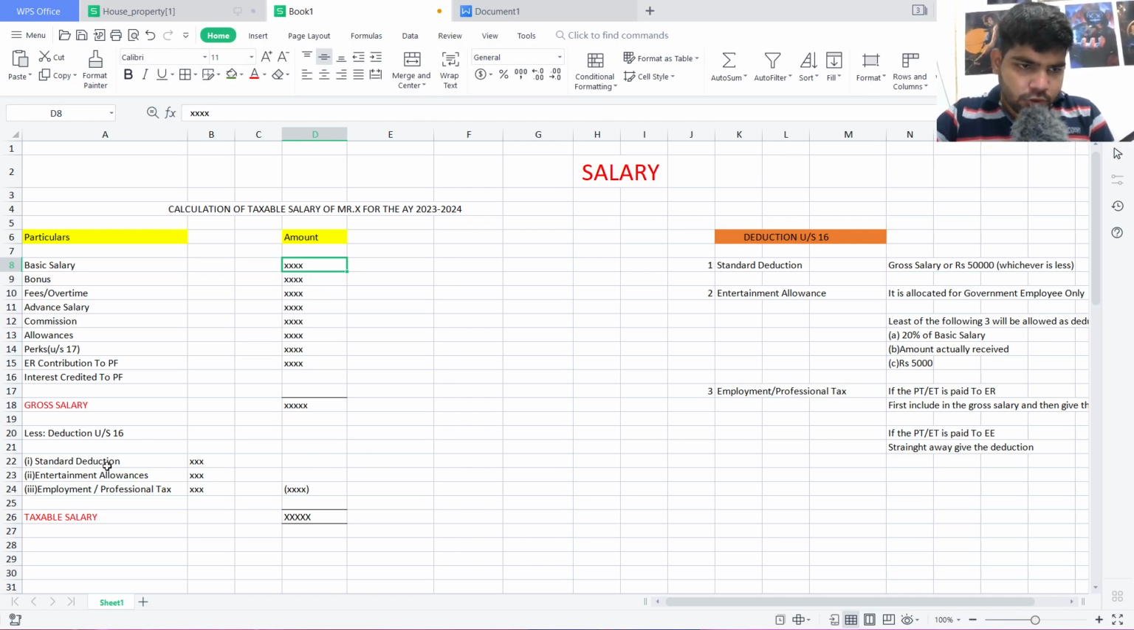After computation of these three deductions, we add them and write the total here, and we deduct it from the gross salary. Whatever value comes is the taxable salary for Mr. X. So this was the simple process of how you can compute the taxable salary for Mr. X for the assessment year 23-24.